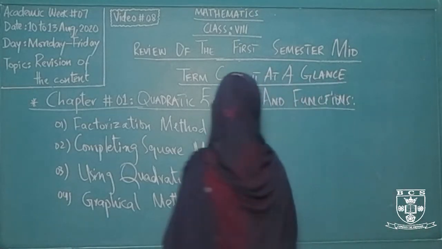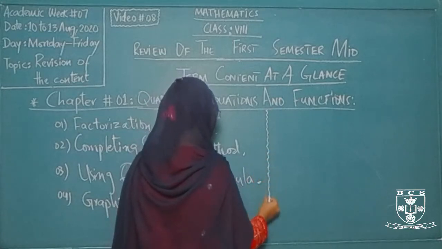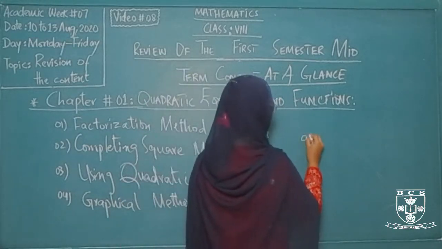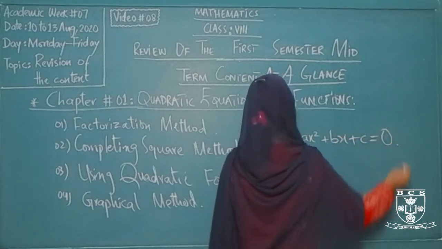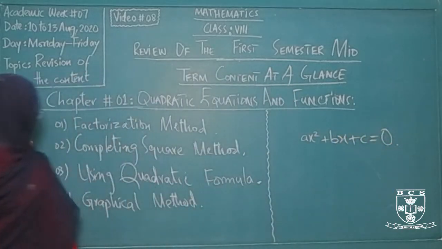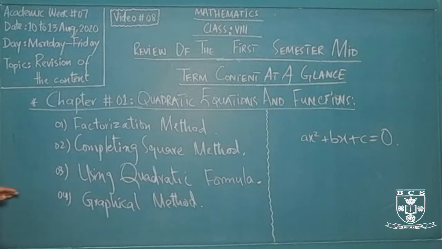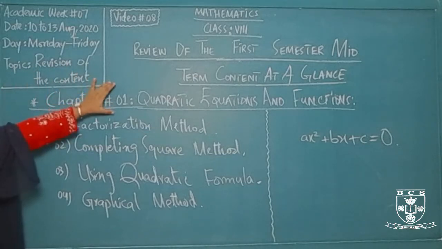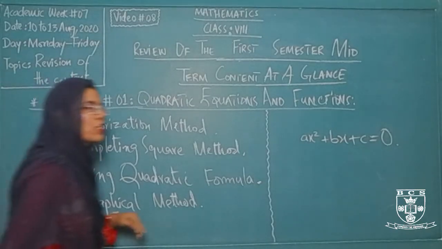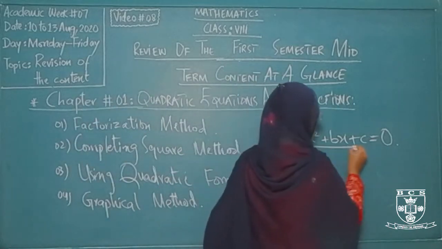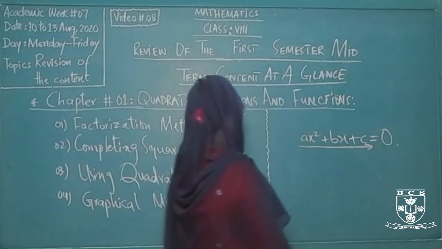So the basic structure of a quadratic equation that we discussed in the very first video class is ax square plus bx plus c is equals to 0. For which purpose are we applying these 4 methods? We are applying these 4 different methods for solving the quadratic equations, given in different forms, and the first form is their standard form.